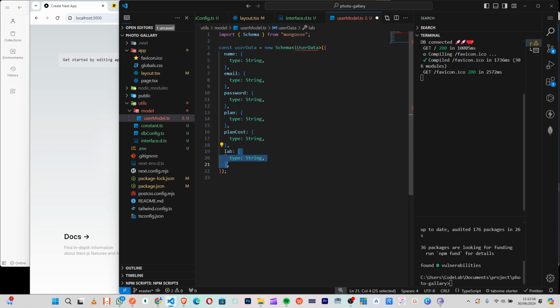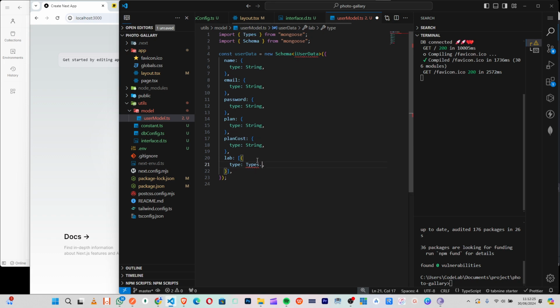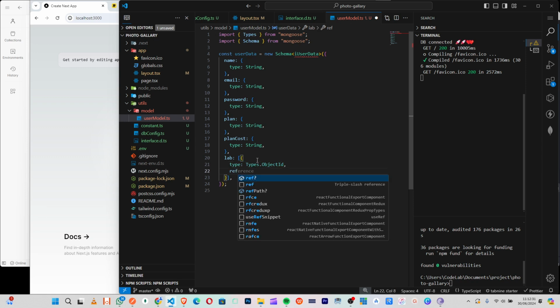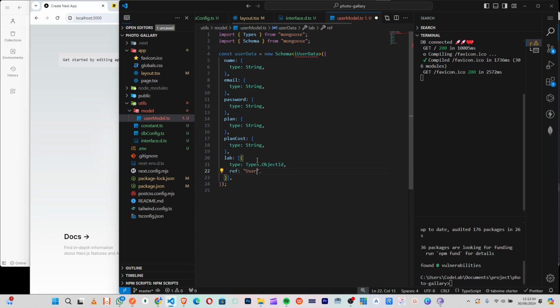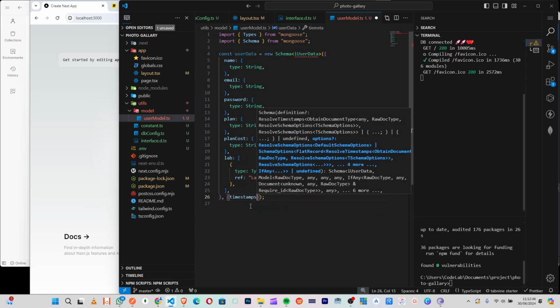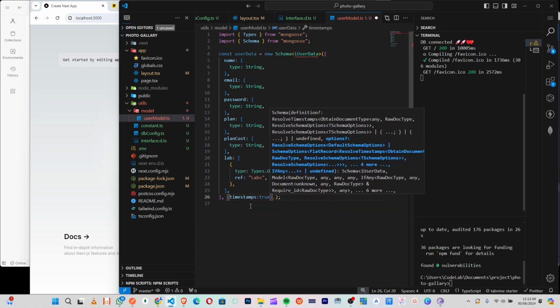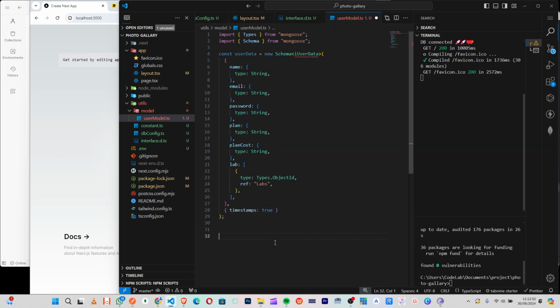So our lab now is an array of objects, but the objects will be of type ObjectId, then in goes the reference to labs. Okay, so I save that. Then of course I will just set timestamps to be true. Makes sense like that.